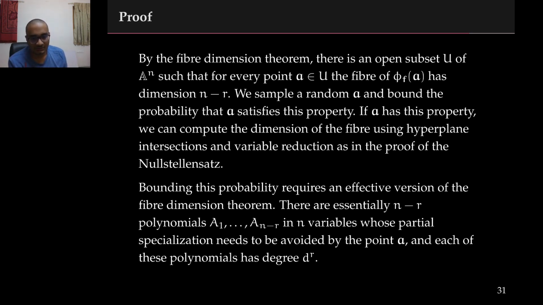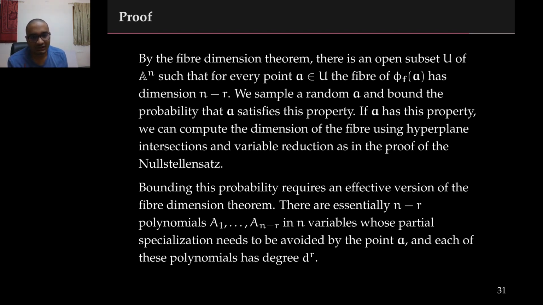In order to compute the dimension of the fiber, we use techniques similar to the one in the proof of the first result. Namely, we intersect with random hyperplanes and use the Lakshman and Lazard dimension computation algorithm in order to compute this dimension.